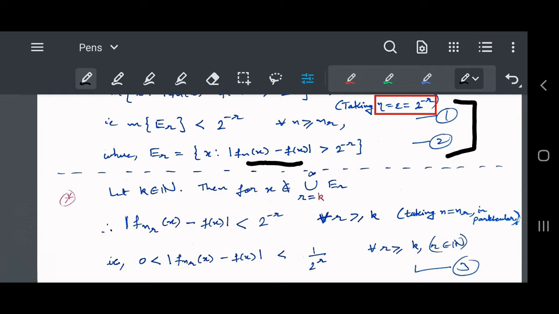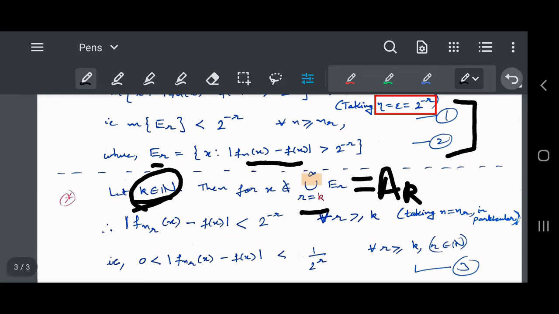So the trick we are going to use here is that for any natural number k, we will write a set A_k, which is going to be the union of all these E_r starting from k to infinity.